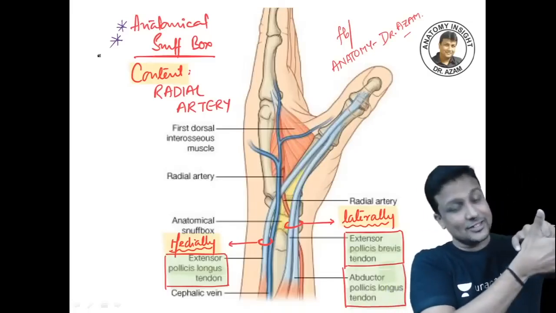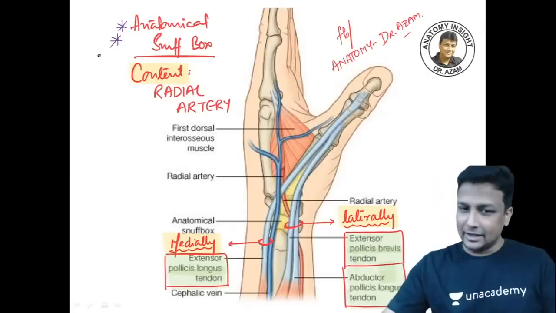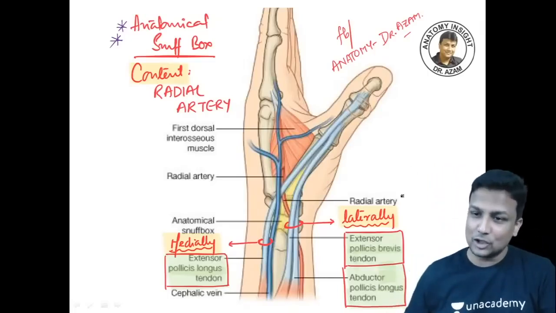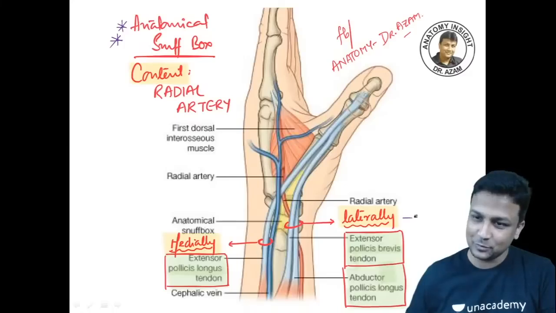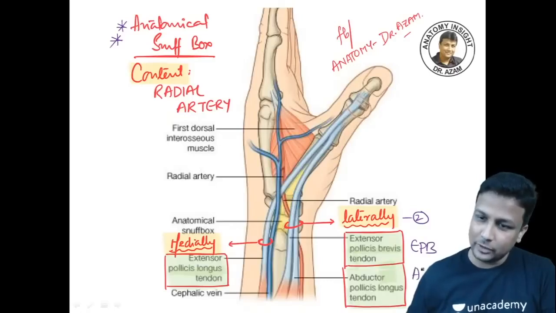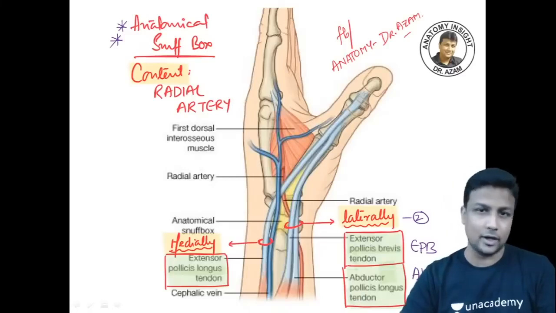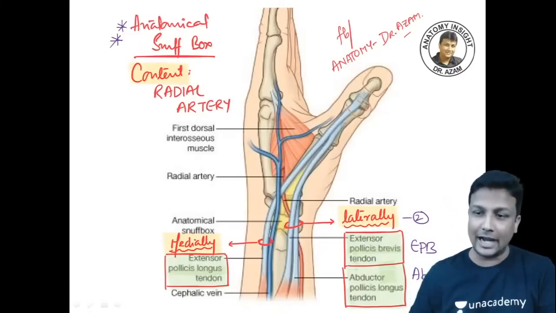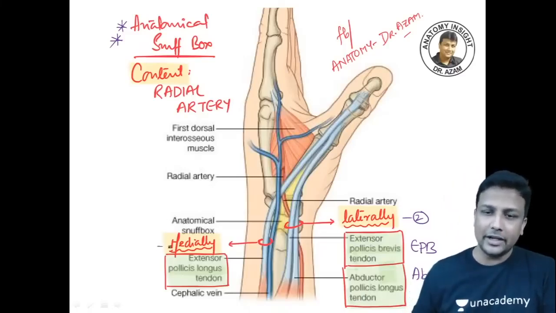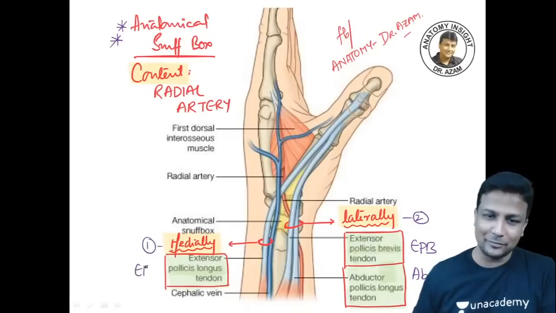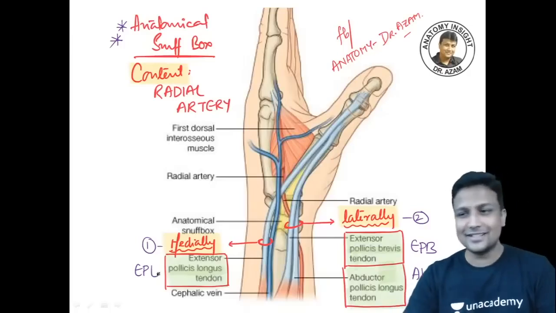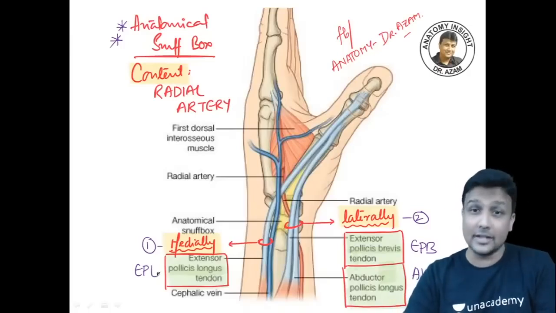And now, my dear doctors, what is the boundary? Laterally you'll be having two tendons, guys. And what are the two tendons on the lateral side? That is nothing but your extensor pollicis brevis, and another one will be your abductor pollicis longus. Be very careful, it is abductor, AB, abduction, abductor pollicis longus. And medially there'll be only and only one tendon, and that one will be your extensor pollicis longus. Boundary is important.